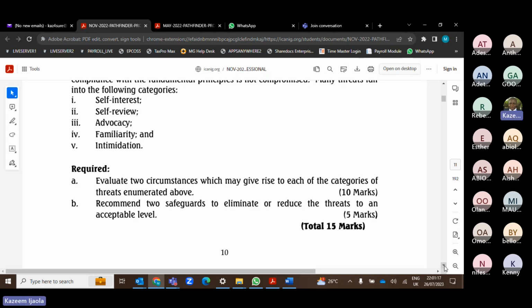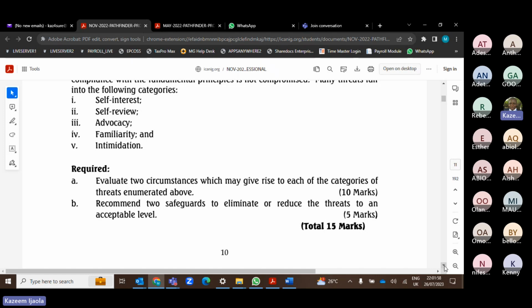Do you know how you answer this question? The first thing you will do is explain each of the threats. You will explain self-interest threat, then give two examples. Done. Explain self-review threat, give two examples. You are done. Explain advocacy threat, give two examples. Explain familiarity threat, give two examples. Explain intimidation threat, give two examples. That is all you need to do, and the 10 marks will be yours easily. So I've just answered this question this evening because I've explained with some examples, right?